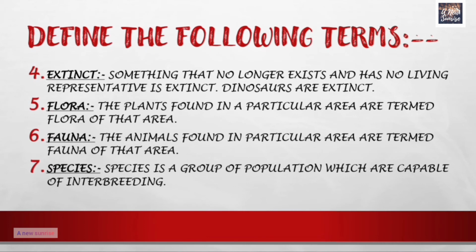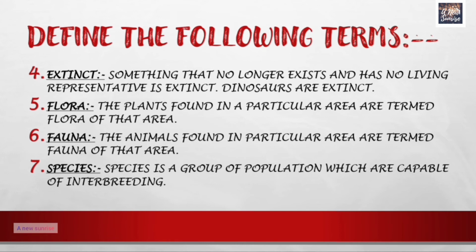Now, let us see some more definitions about extinct, flora, fauna, and species. What do you know by the term extinct? Something that no longer exists and has no living representative is called extinct. Example: dinosaurs are extinct. Flora. The plants found in a particular area are termed the flora of that area, whereas the animals found in a particular area are termed the fauna of that area.